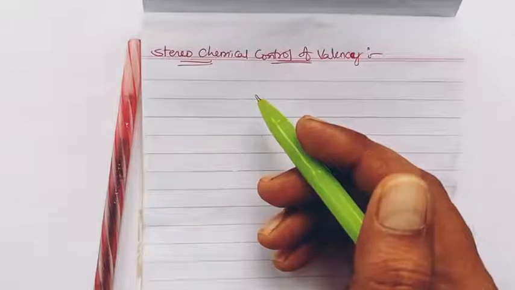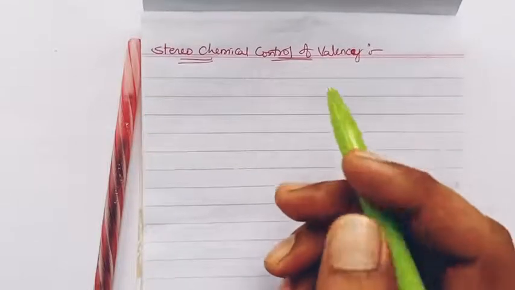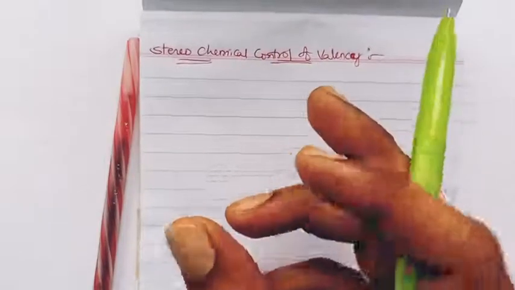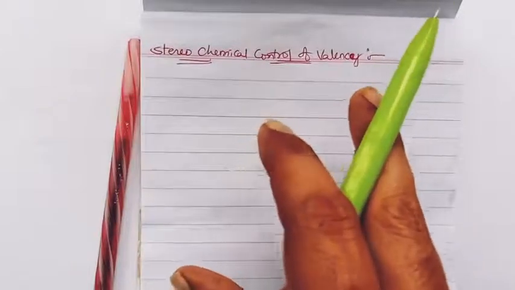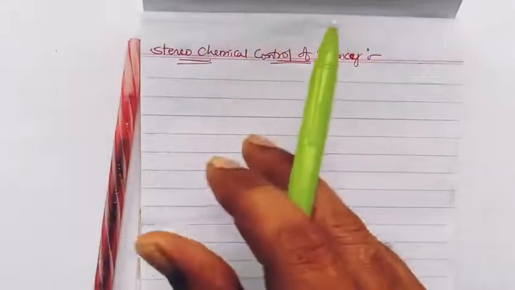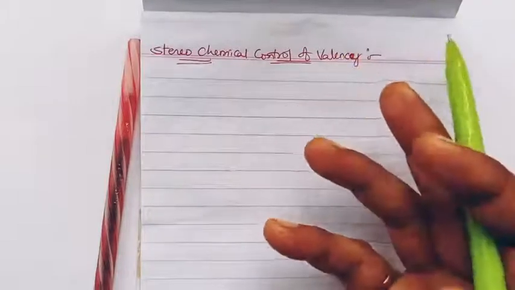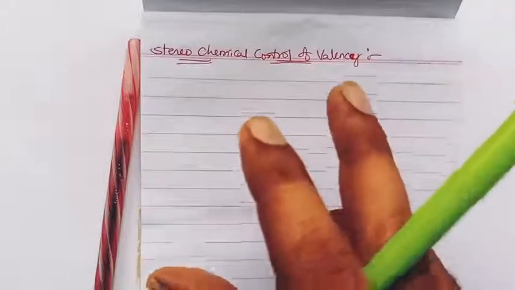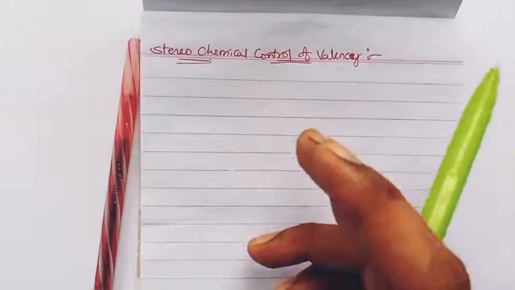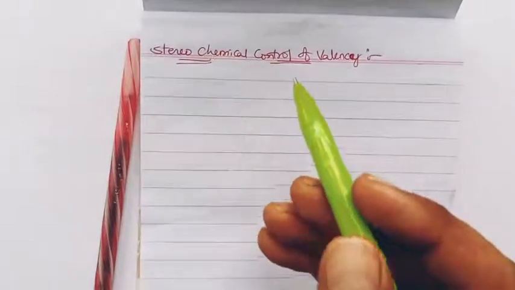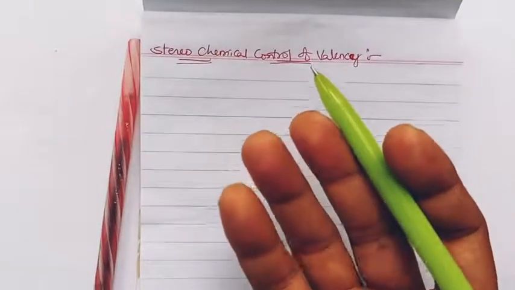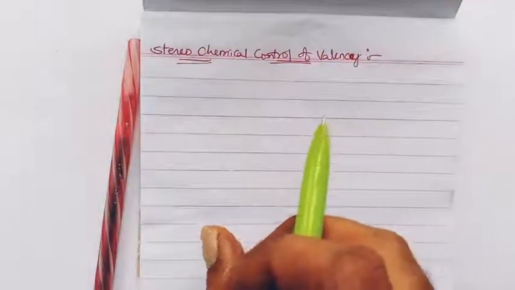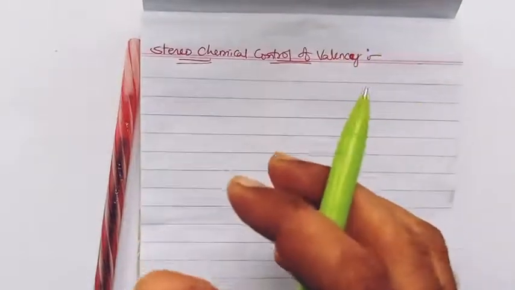It has a pyramidal shape where the top of the pyramid is occupied by the nitrogen site, and all 3 corner sites are occupied by 3 hydrogens, right? Such an expression of atom arrangement in a structure is known as stereochemistry. Like this, here we will discuss the ligand arrangement and metal arrangement in the complexes. We are discussing the complex stereochemistry here.